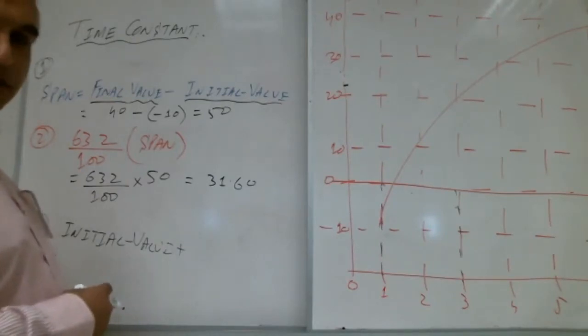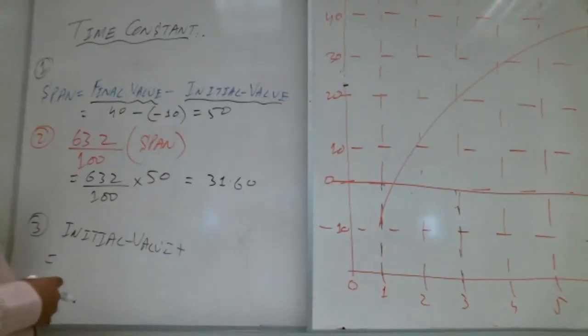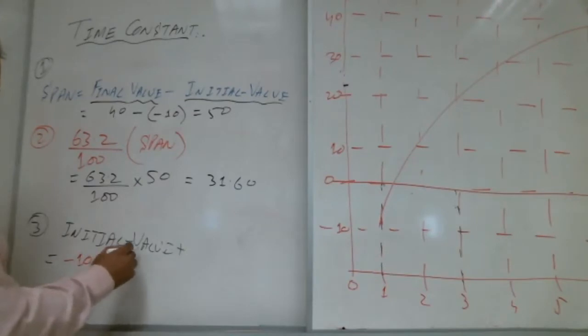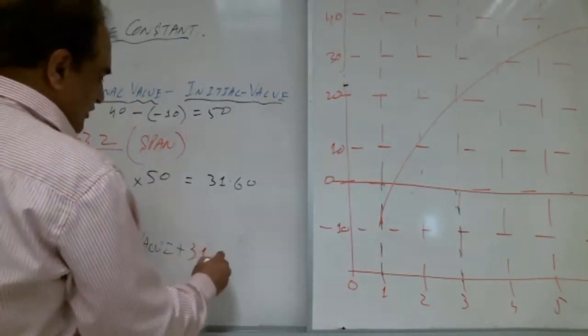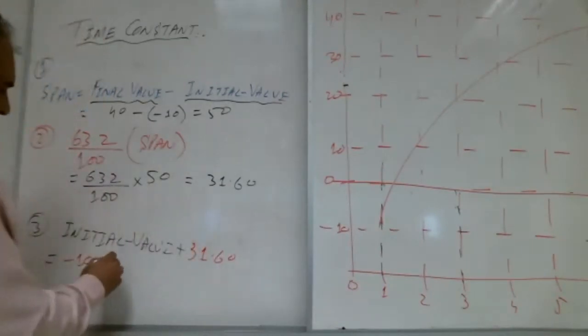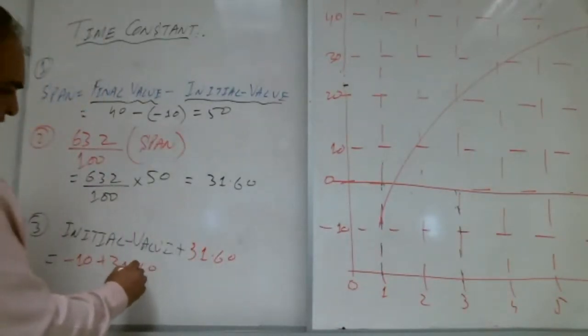31.6. A lot of brothers are sending the message 31.6. Add the initial value. What is the initial value, Shabab? Minus 10. Minus 10. So initial value plus this 31.6, which is 31.60.